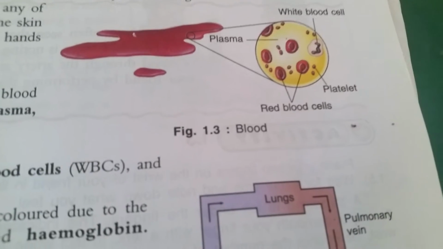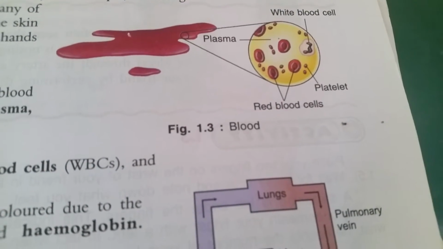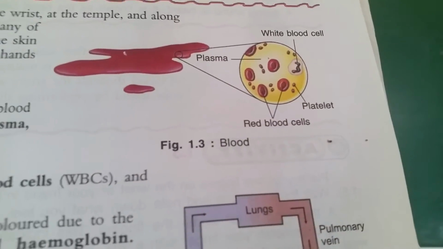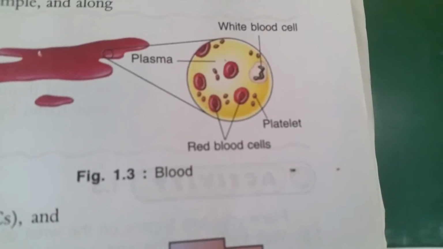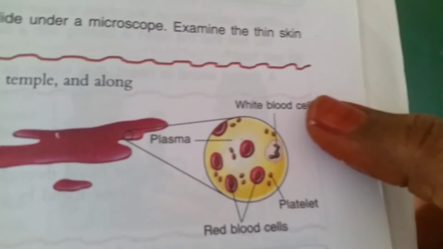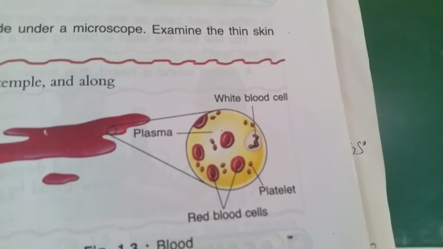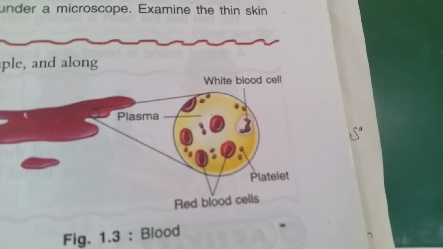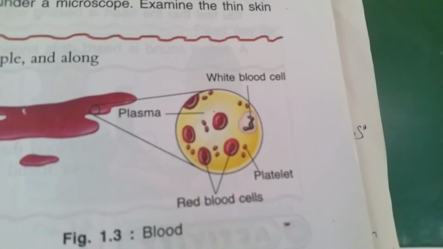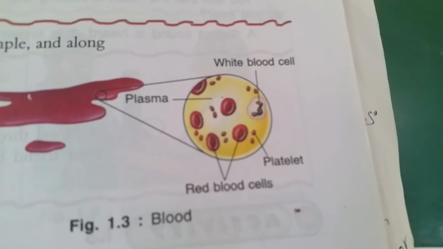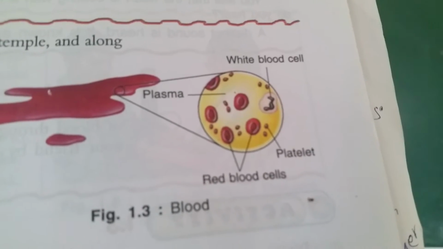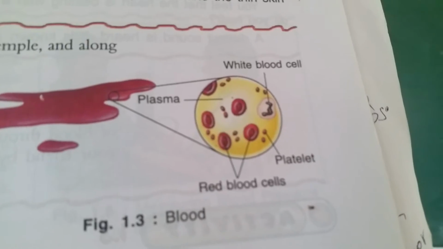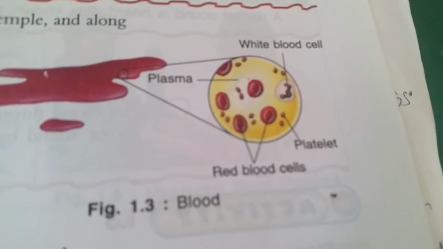Is it clear? White blood cells play an important role. These are all the white blood cells. White blood cells are also called policemen of the body. They destroy the germs and help in fighting infections, children. And these are all the platelets. Platelets help in clotting of blood whenever there is blood flow due to some injury.